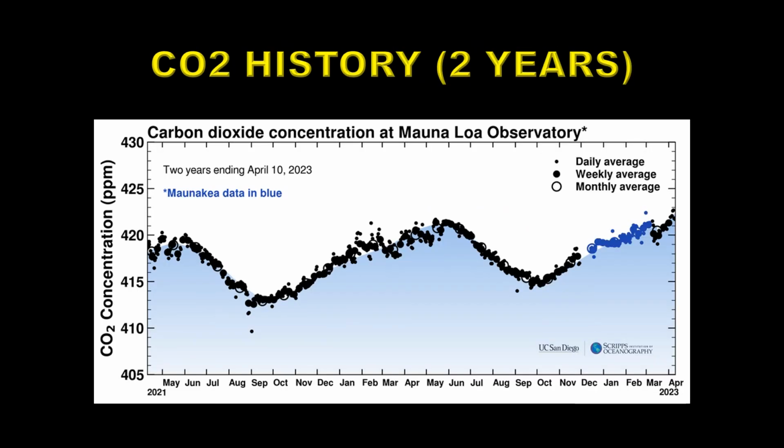Okay, let's take a look at this annual variability. Here is the last 2 years, and you can see that overall there's a general upward trend, but there's also this oscillation that occurs throughout the year, through the seasons. And this is caused by an asymmetry between the northern and southern hemispheres. The northern hemisphere has more land and therefore more plants than the southern hemisphere does.